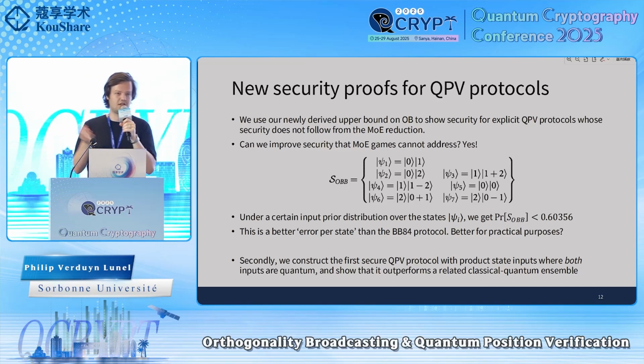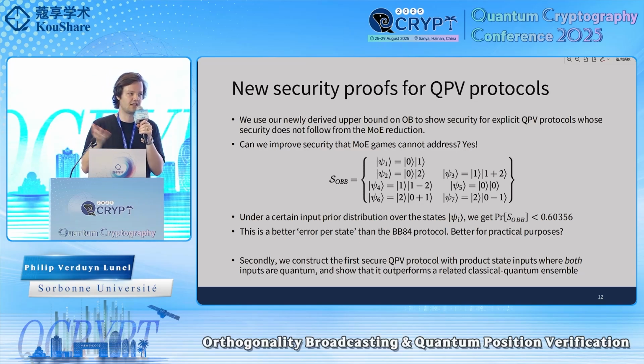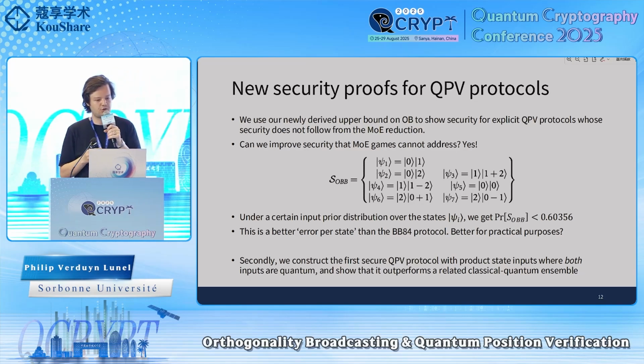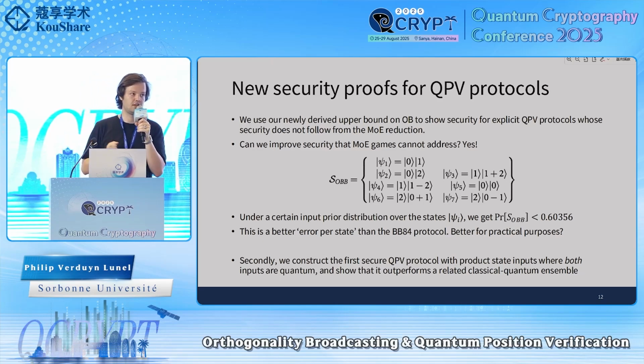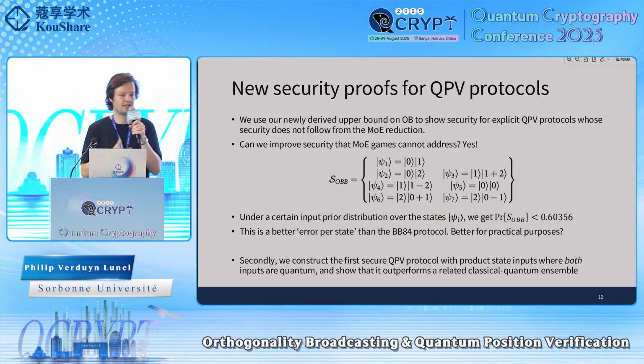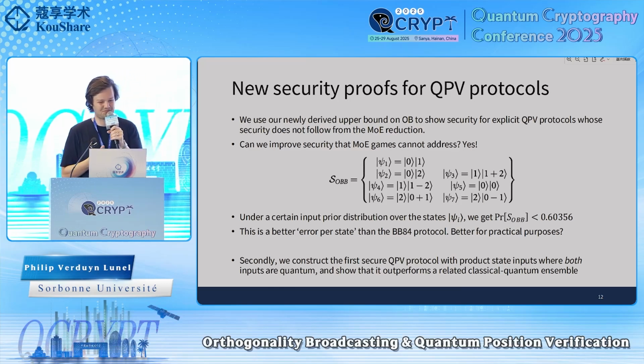So, okay, this state ensemble might look a little bit like it comes falling out of the sky, and I guess in a way it does. But you can prove that if you apply the monogamy of entanglement reduction security proof to this state ensemble, the operator inequalities that they use actually are trivial. They will not tell you anything interesting. They will just tell you that for a QPV protocol with these inputs, any attack will succeed with probability at most 1, which is trivial, so it's not telling you anything.